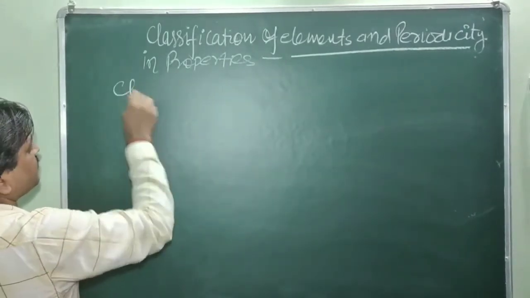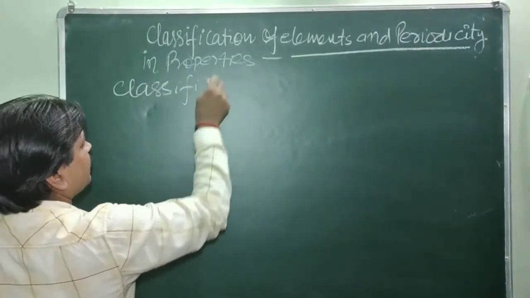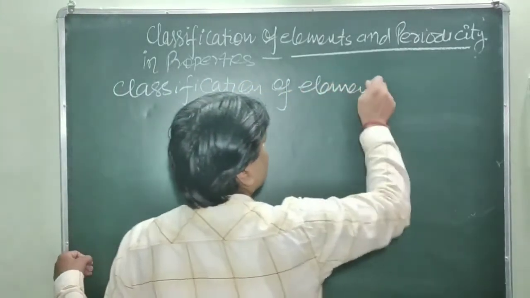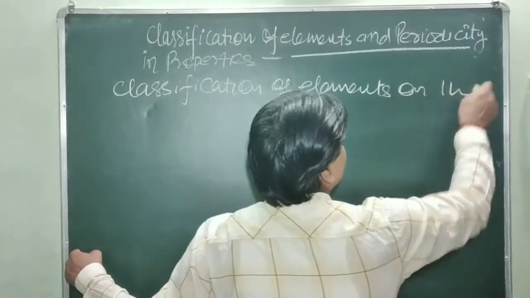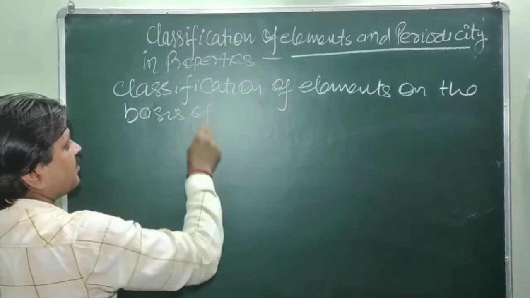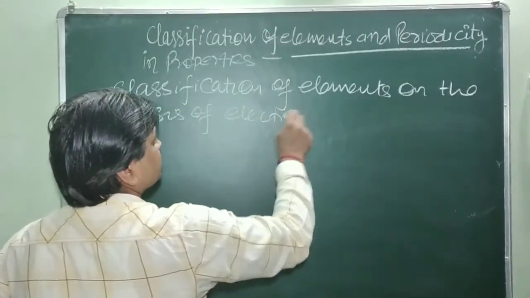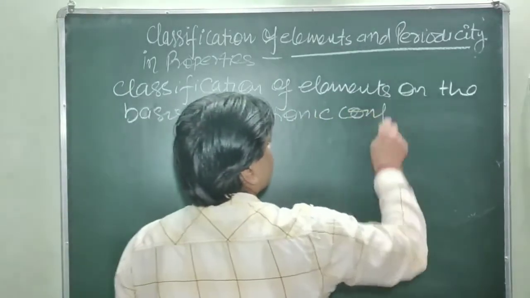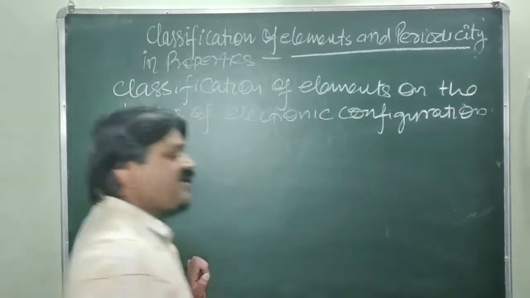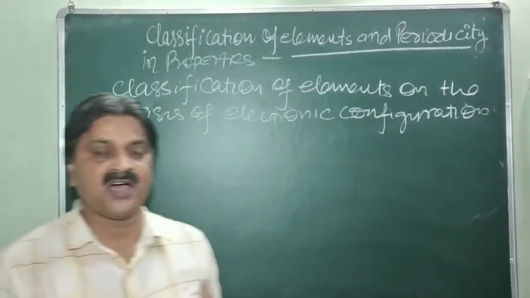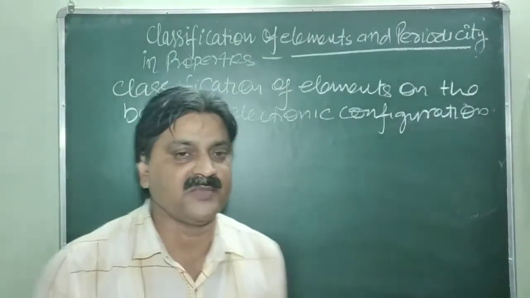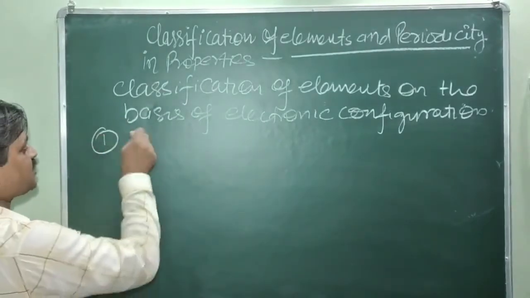Classification of elements on the basis of electronic configurations. You know that elements are classified into four blocks: s block, p block, d block and f block. So first of all we will discuss the s block elements. First one, s block elements.